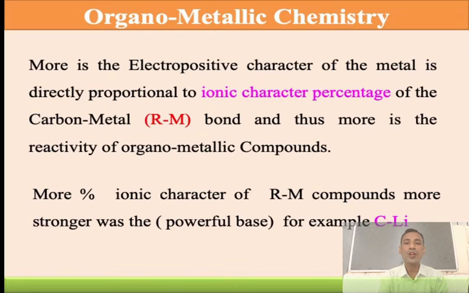More percentage of ionic character represents that the R-M bond is stronger, in another way a powerful base, for example carbon-lithium compounds. Such compounds act as bases, sometimes as nucleophiles.